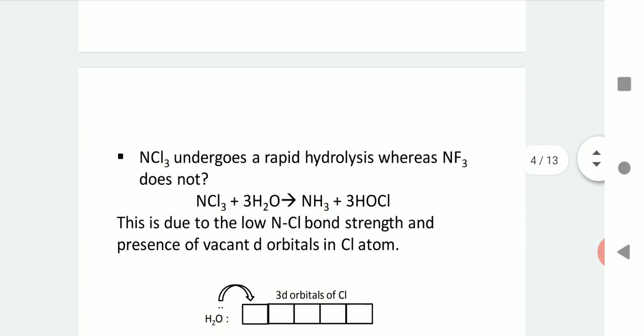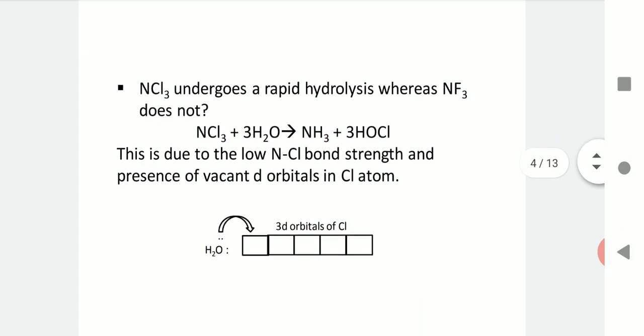If we compare the properties of nitrogen trichloride and nitrogen trifluoride, then we find that NCl3 undergoes hydrolysis, whereas NF3 does not. That is, NCl3 reacts with water, forming ammonia and hypochlorous acid. This can be explained by considering the low bond strength of the NCl single bond, and also by considering that chlorine has vacant d orbitals in its valence shell, whereas fluorine does not have d orbitals, and also the NF bond is stronger than the NCl bond.